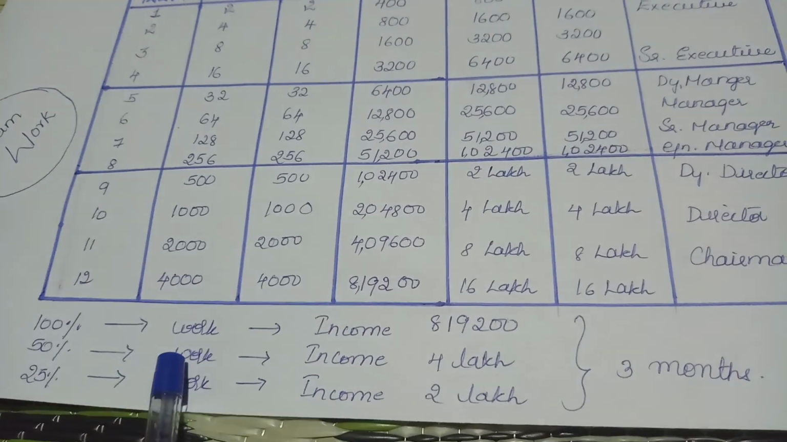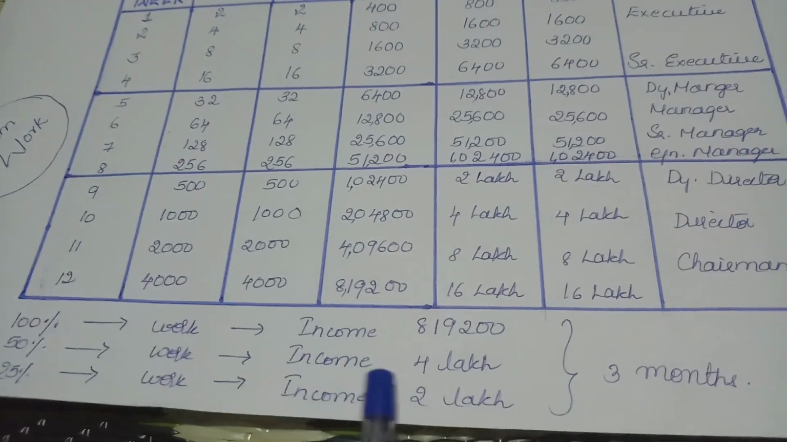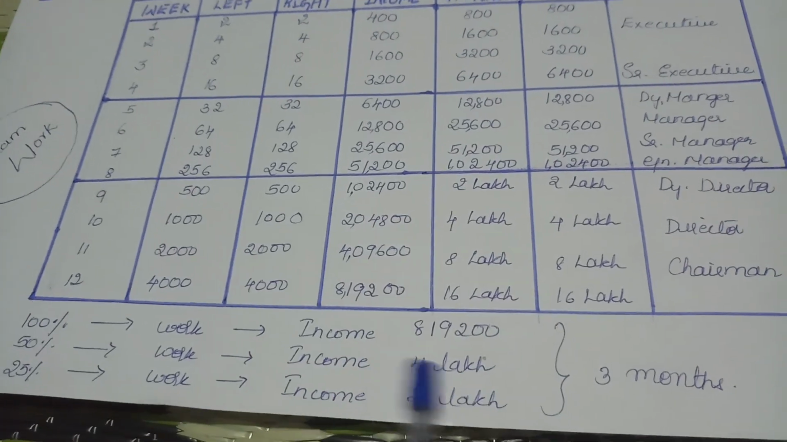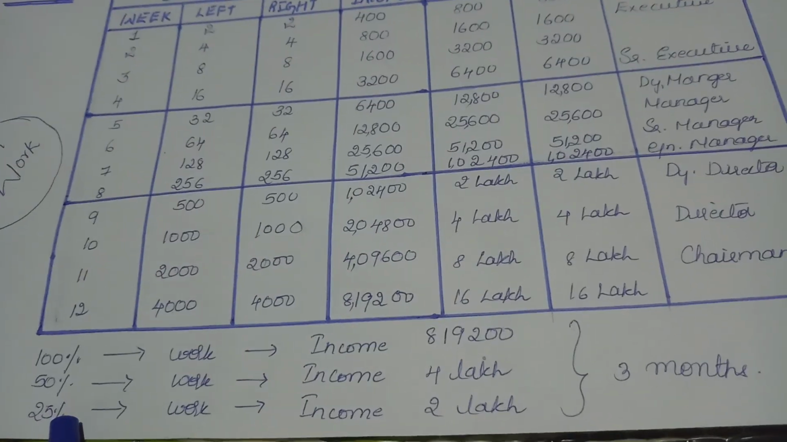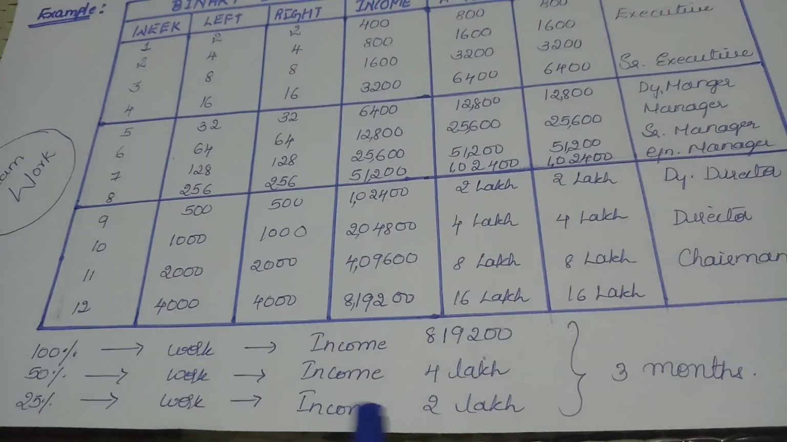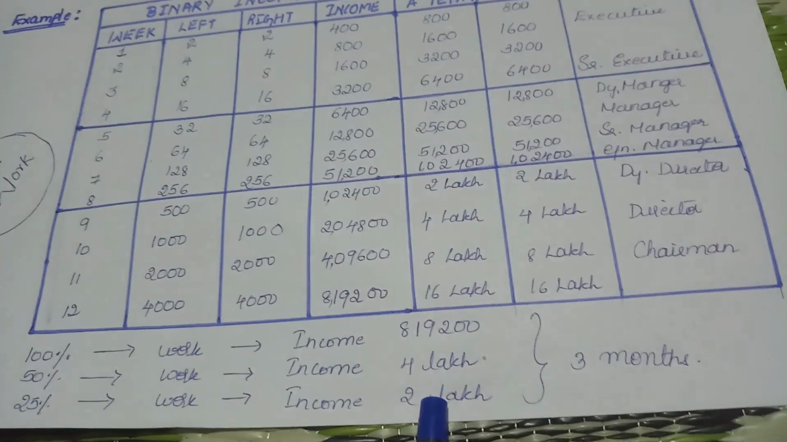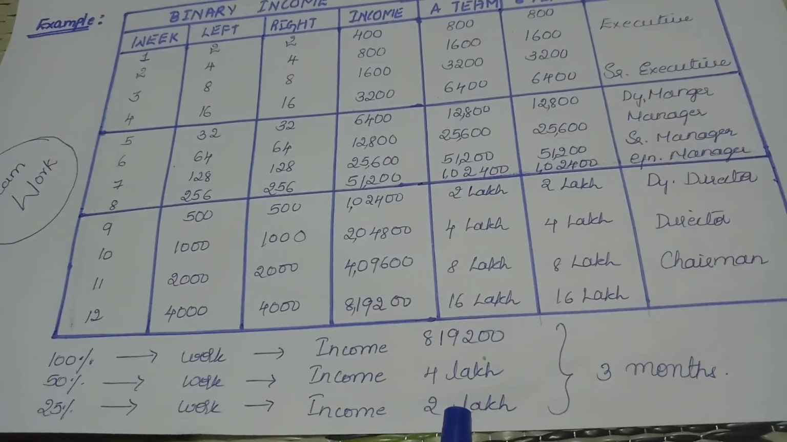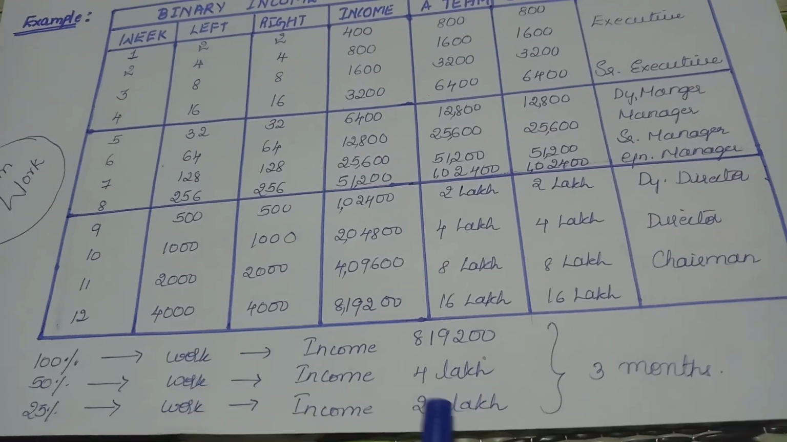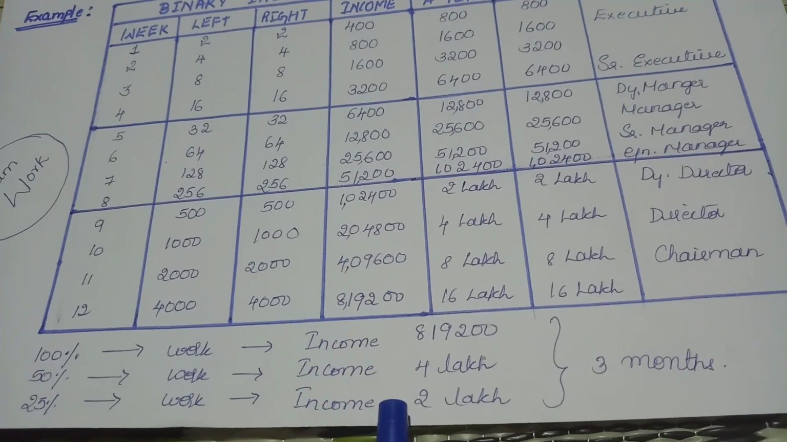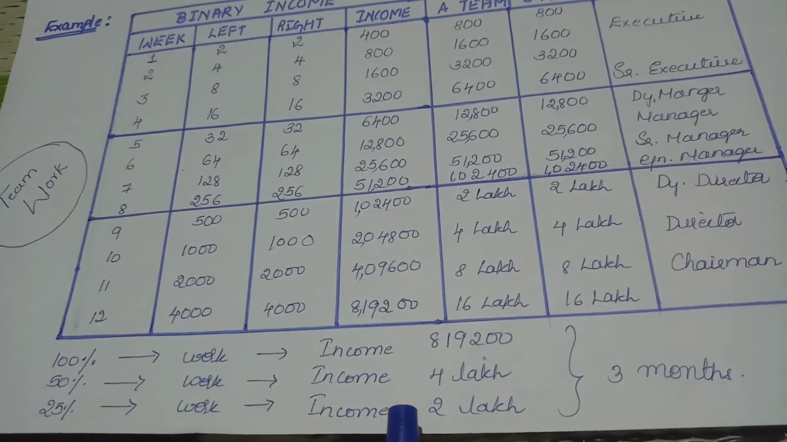In the same way, within 3 months, our income per week will be 4 lakhs. Okay, if not possible, if you work for 25%, just imagine guys, 2 lakh per week. This is a huge income, right? Friends, just think, this is a weekly income. If we get 2 lakh for a month, just imagine how secure our life and family will be.